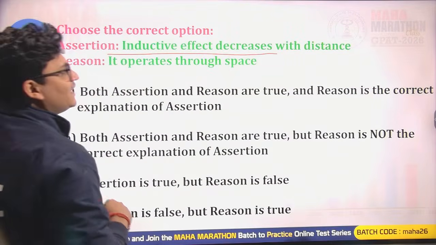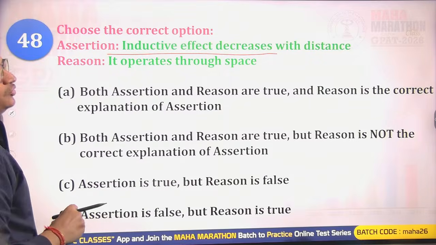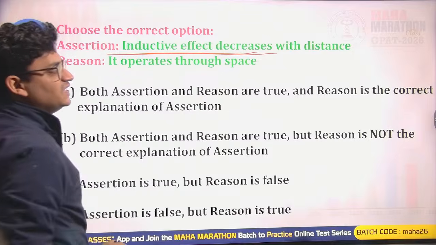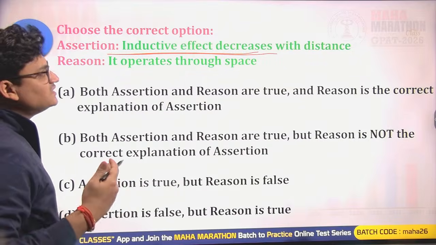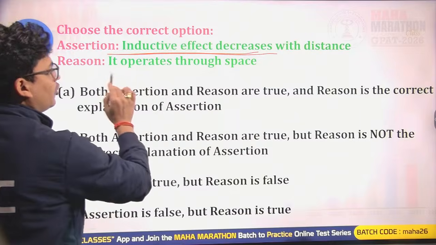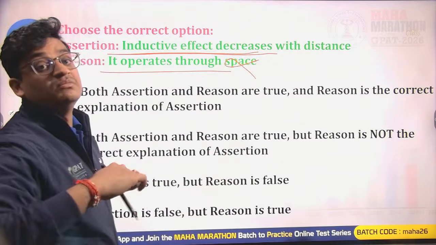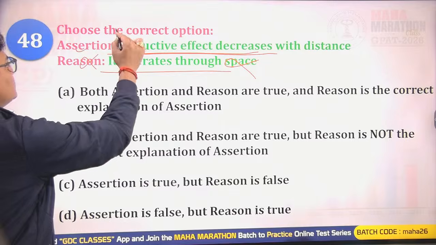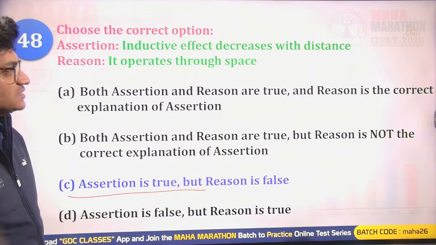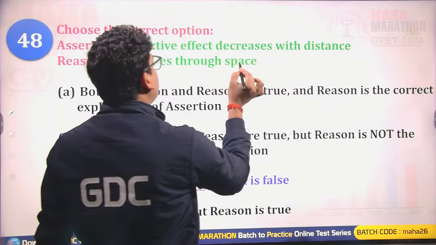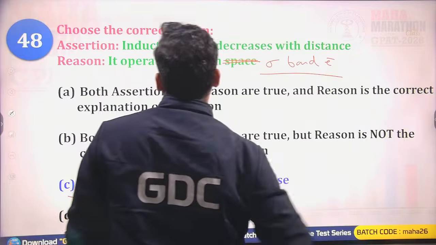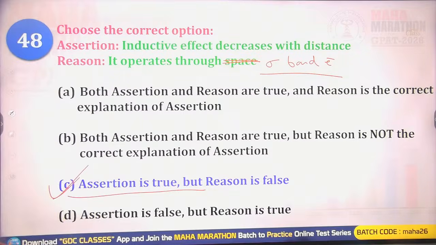Inductive effect decreases with distance. Is it right? Yes, that is correct. With the increase in distance, the inductive nature decreases. It operates through space? No, it operates through sigma bonds. So this is incorrect. Assertion is true, but the reason is false. It does not operate through space. Rather, it operates through sigma bonds, by displacement of sigma bond electrons. Okay, C will be the right answer.